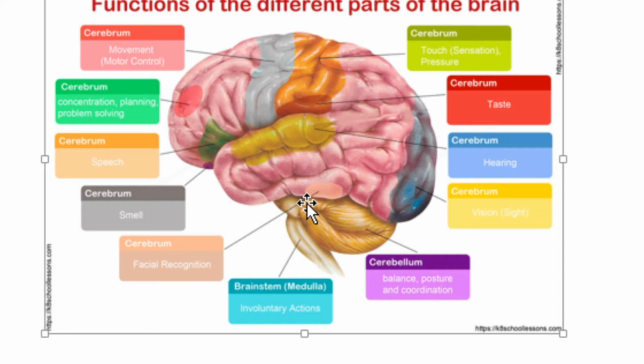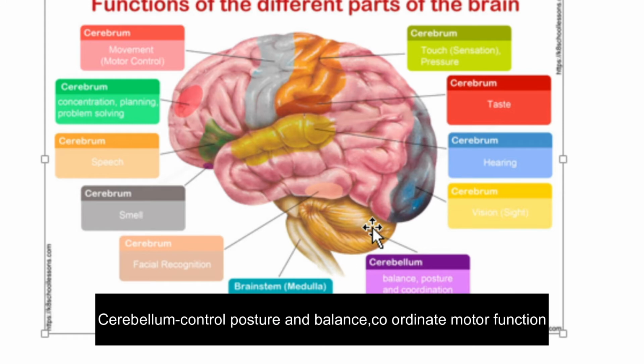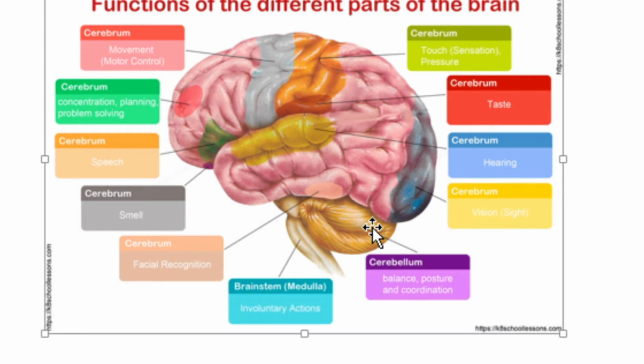Then just below that you can see the cerebellum and the brainstem. The brainstem is made up of the pons and medulla oblongata. The cerebellum coordinates the motor functions. It controls our posture and balance. For example, when you are riding a bicycle, we need perfect coordination between our pedaling and the steering control. This is done by the cerebellum, so that it controls the precision of voluntary actions.